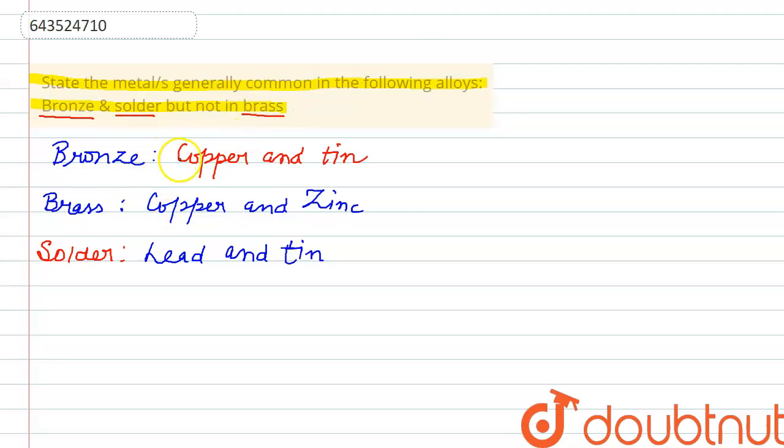So in bronze and solder the common metal present is tin, which is not present in brass. Therefore the answer for this question will be tin.